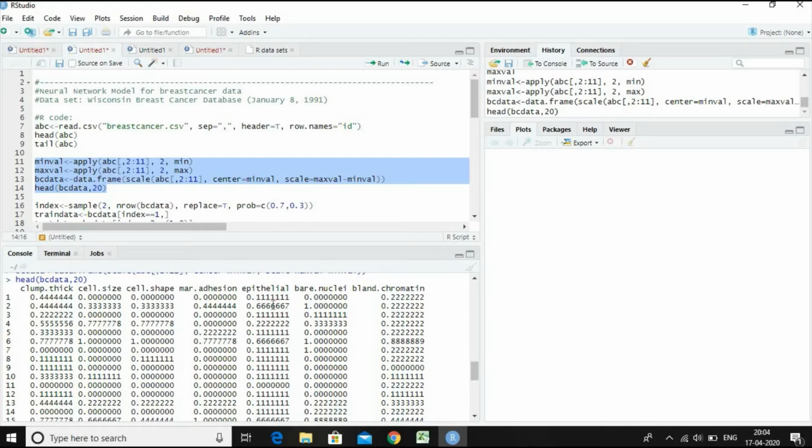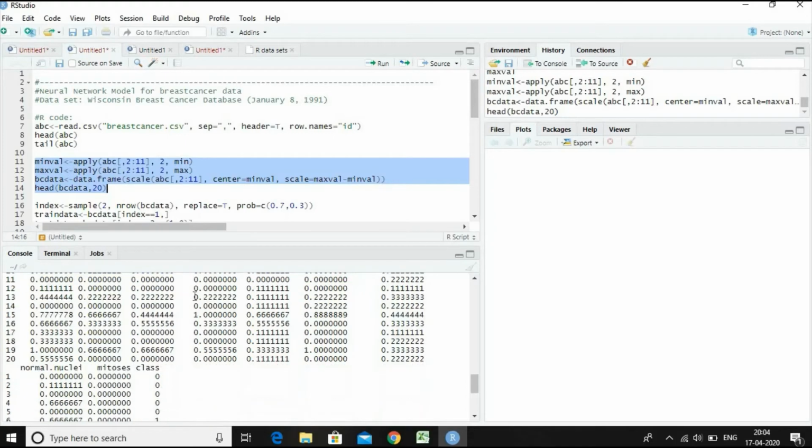The clump thickness, cell, all these are from 0 to 1. Similarly, the class variable, the severity of the tumor cell, the dependent variable, has also been scaled to take values 0 to 1. When it is 2, it takes the value 0, and when it is 4, it takes the value 1, right?